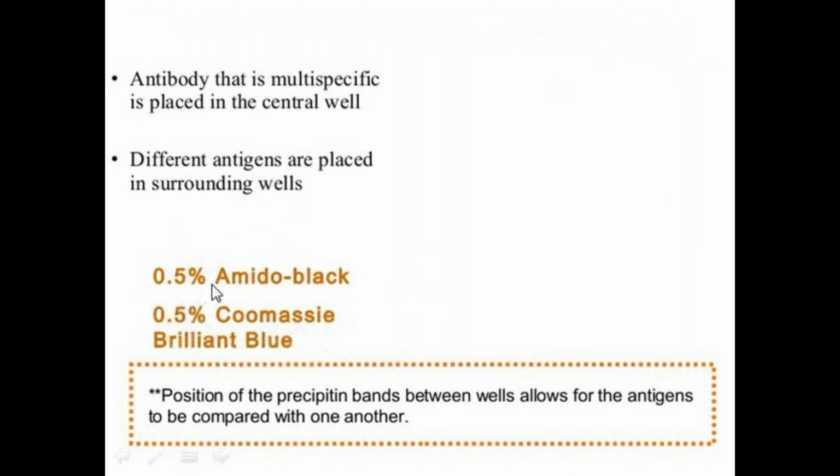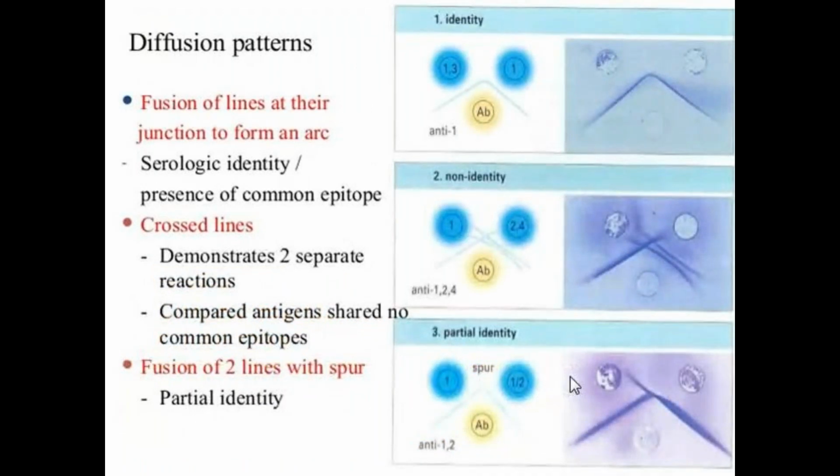0.5% amido black or 0.5% Coomassie brilliant blue stains are mainly used for the detection of the precipitating bands. Here, the position of the precipitating bands between wells allows antigens to be compared with each other. That means sharing of antigenic determinants with the antibody is identified by using the position of the precipitating bands between the wells. And that is the Ouchterlony double diffusion.